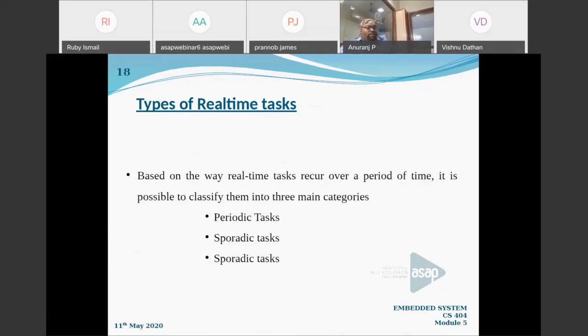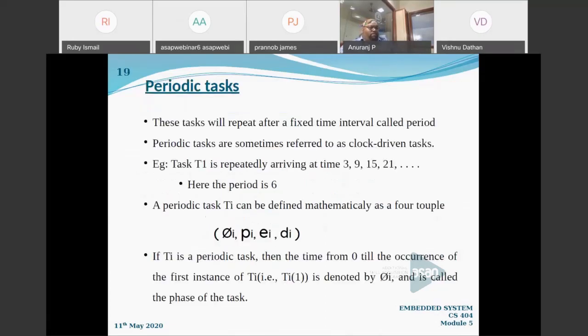Based on the time of arrival, based on the occurring time of the task, we can classify the real-time tasks into three: periodic, sporadic, and aperiodic. We will go to periodic task. Don't get confused with these definitions. It's just a simple definition I can say. Periodic task means these tasks will repeat after a fixed time interval, and that time interval is called a period.